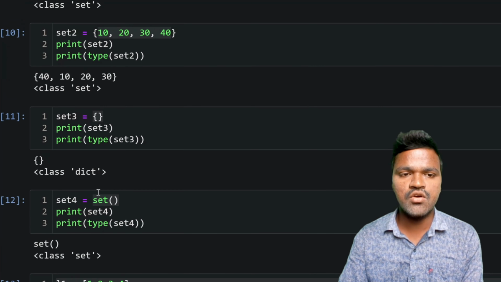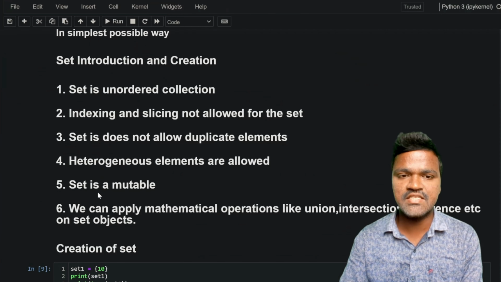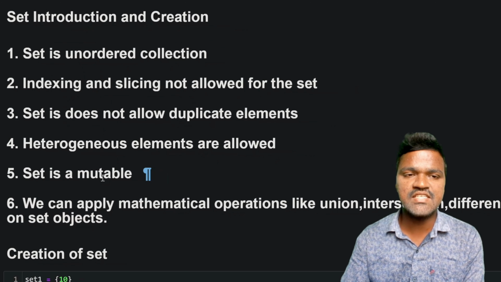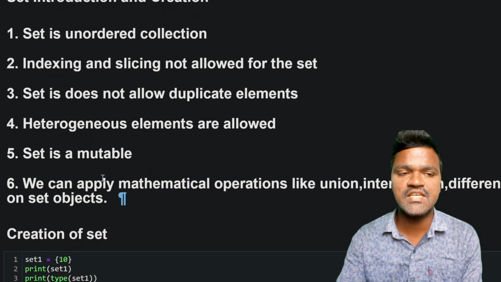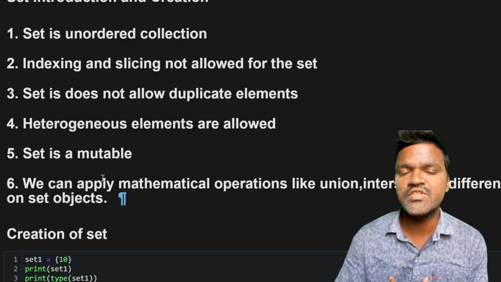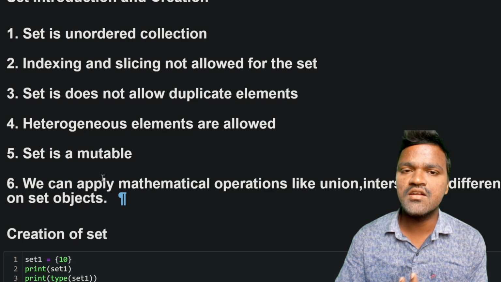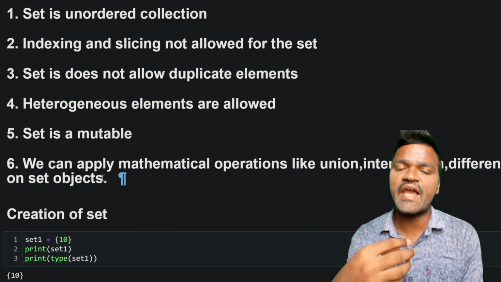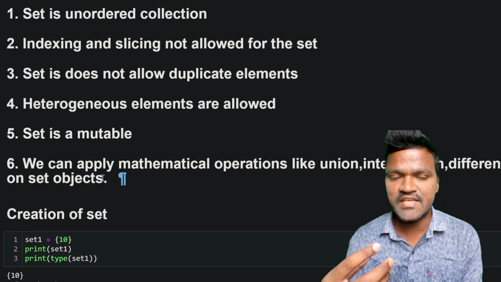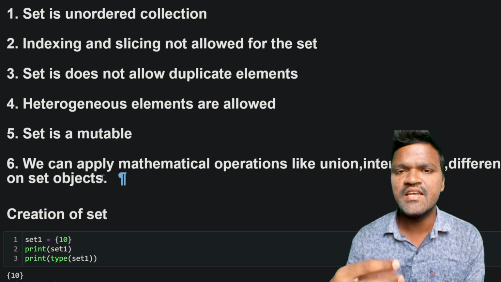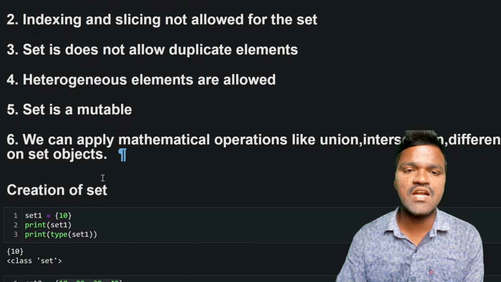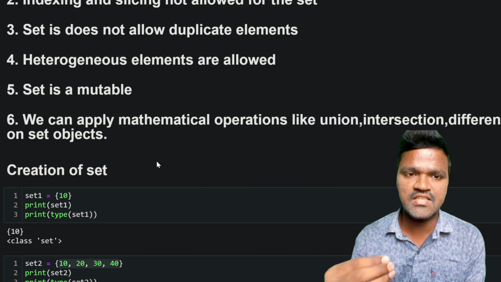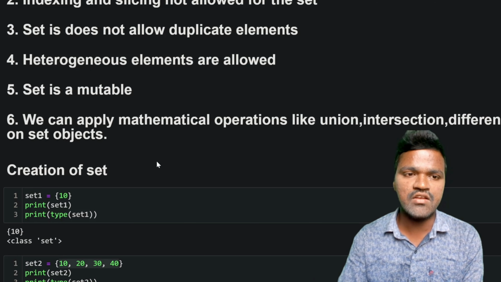So that's it for this video. Let us recap what we have discussed in this video so that you can understand more clearly. Here we have discussed the introduction. We discussed that a set is an unordered collection, which means the order in which we are storing is not a specific order, which results in us not being able to access the elements with indexing and slicing. That we will discuss in more detail in our coming videos. Set does not allow duplicate elements. We have just now seen that set does not allow duplicate values.